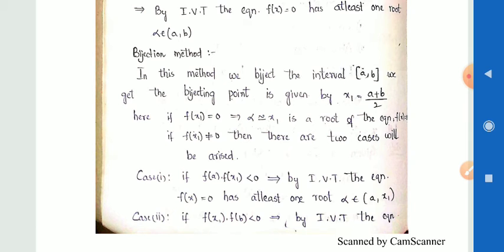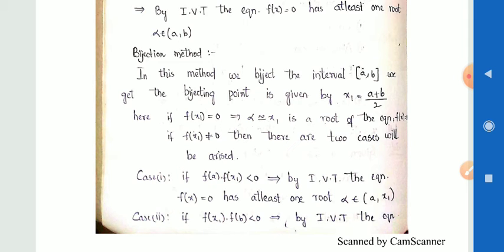If f of x1 is equal to 0, then alpha is equal to x1. If f of x1 is equal to 0, we can say that x1 is the root of the given equation, the root of the given function.